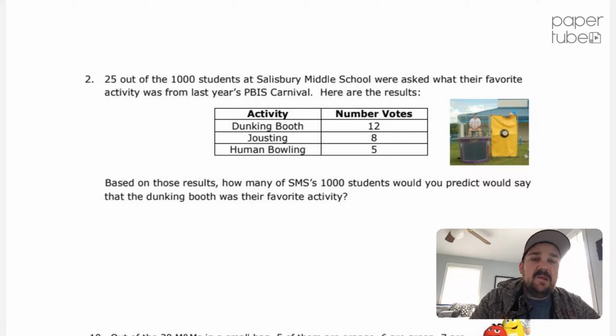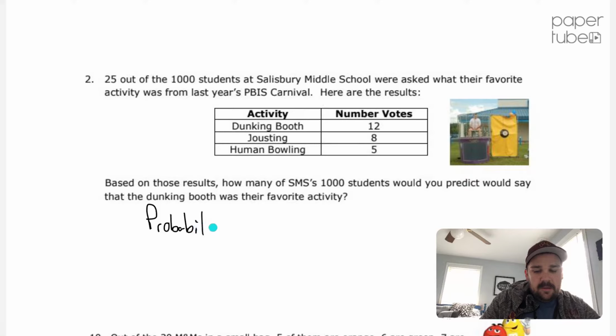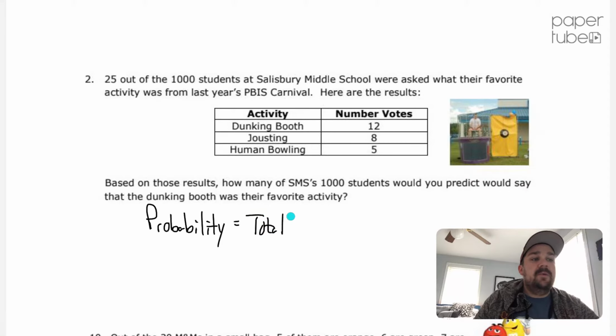So I'm going to use that information to now make a prediction to how many of the 1,000 students would say dunking booth. I always want, when I do these problems, to have my probability on one side of my proportion, and my total will be on the other side of the proportion. And then I'm going to cross multiply and divide. So I want to start with my probability. Well, out of the 25 students they interviewed, 12 out of the 25 said that the dunking booth was their favorite activity.